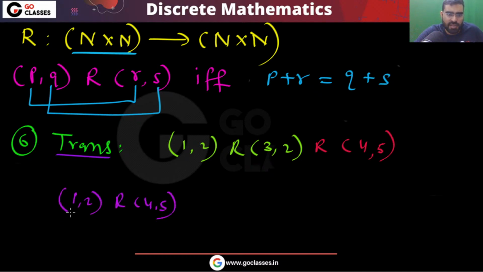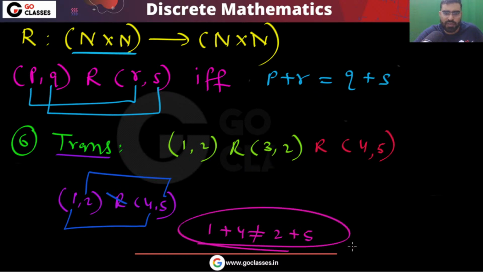Can I say 1 plus 5 is equal to 1 plus 4 is equal to 2 plus 5? This is not true. Yes or no? This is not true. You can notice that 1 plus 4 is not equal to 2 plus 5. So definitely I can say this is not transitive. The relation is not transitive.